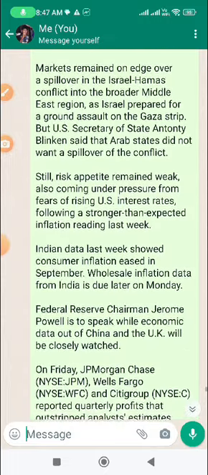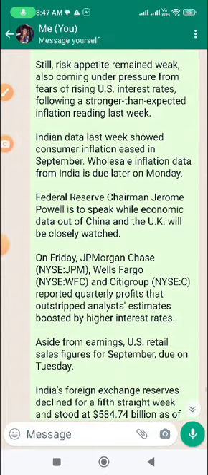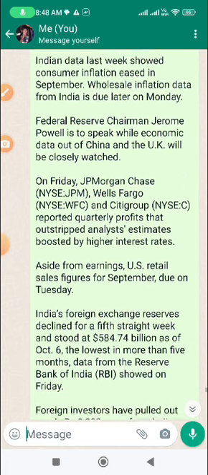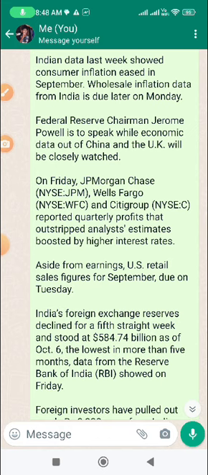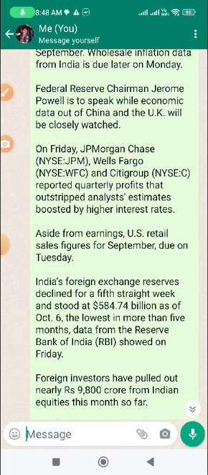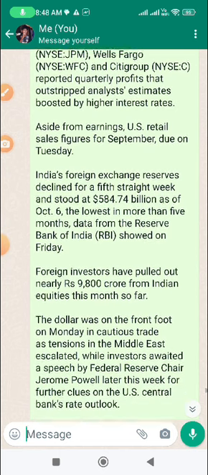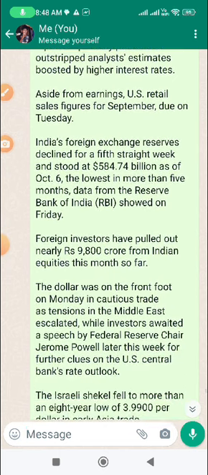Indian data last week showed consumer inflation eased in September. Wholesale inflation data from India is due later on Monday, that is today. Fed Reserve Chairman Jerome Powell is to speak, while economic data out of China and the UK will be closely watched. On Friday there were good results from JP Morgan Chase, Wells Fargo, and Citigroup. US retail sales figures for September are due on Tuesday.